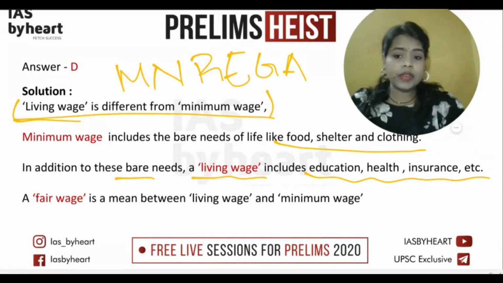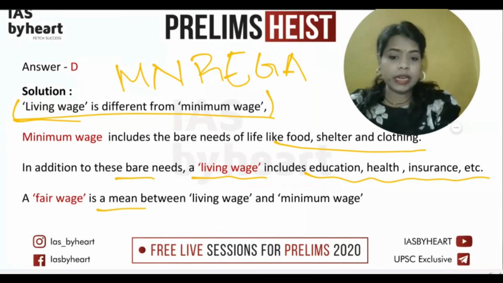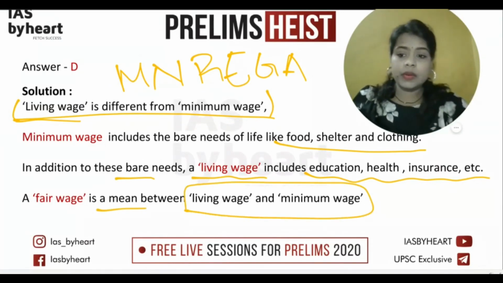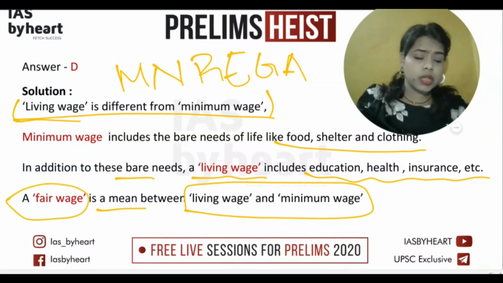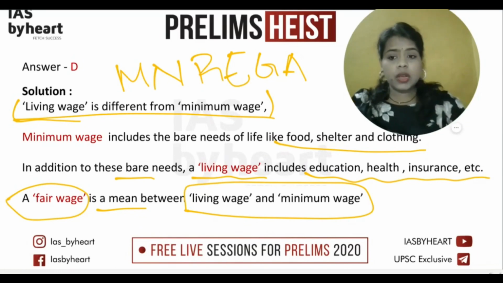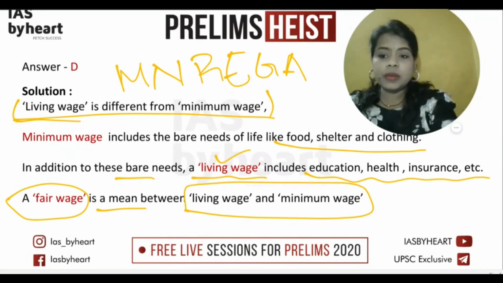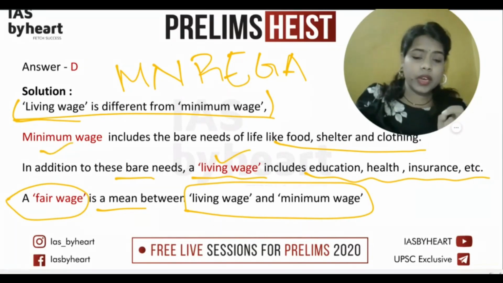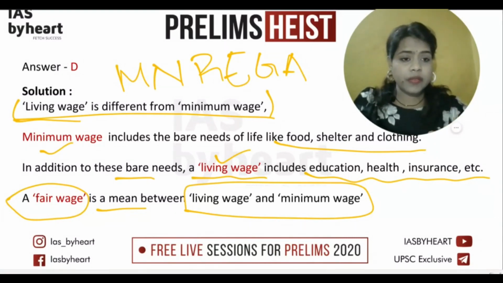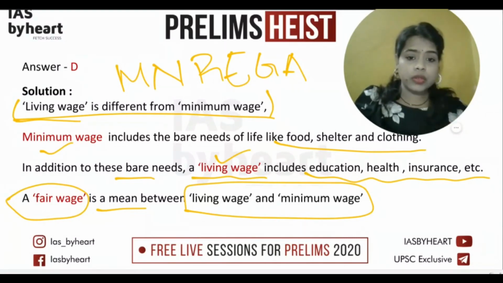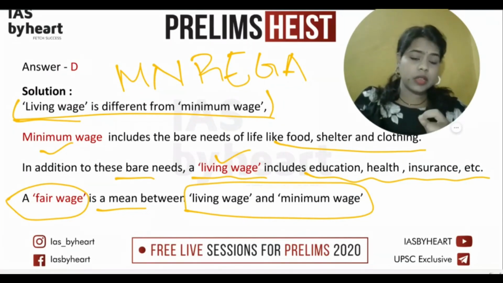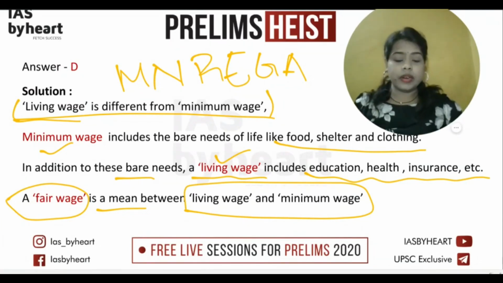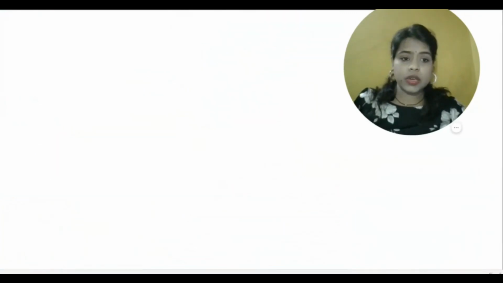And now whatever the mean is, where you are taking the average of these things and then bringing out a figure, that will be considered as a fair wage. Fair wage will not be used in the news and the editorials very much, but they use the living wage and the minimum wage, and why we are preferring more and more of the minimum wage, and how it is not going to be sufficient and equivalent to the living wage of a person. In that area it should be clear enough. Okay. So the next question